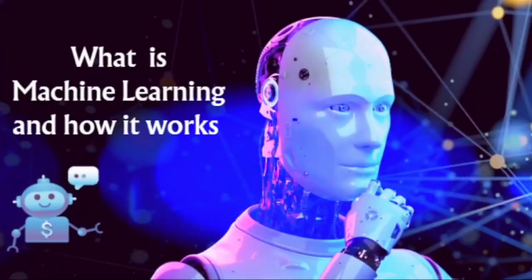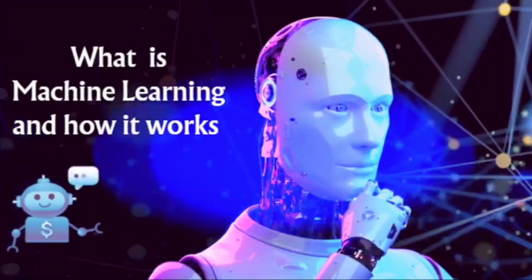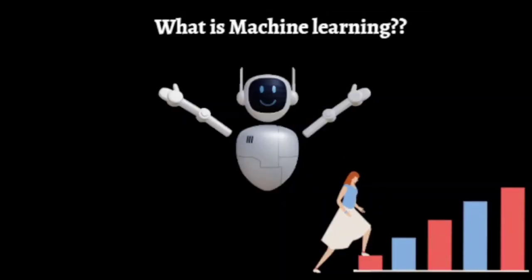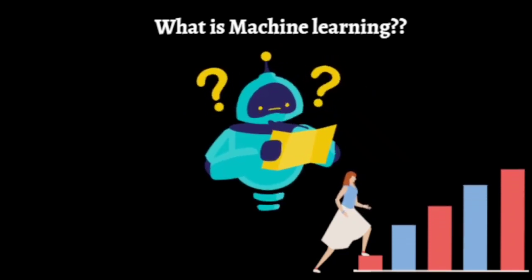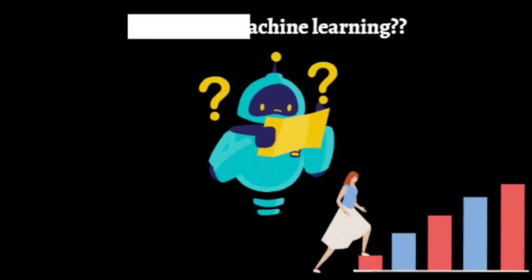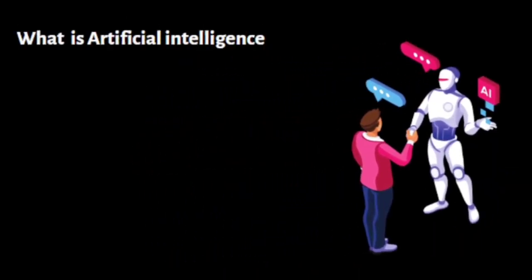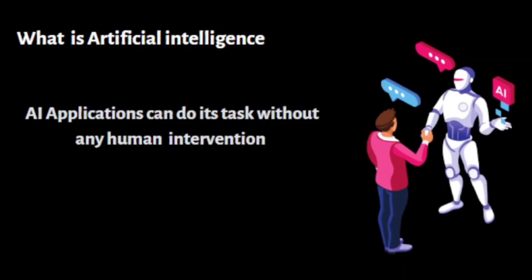Today we are going to discuss what is machine learning and how it works. To understand what machine learning is, first we need to understand what artificial intelligence is. Artificial intelligence refers to those AI applications or machines which do their task without any human intervention or human action. They do their tasks on their own.